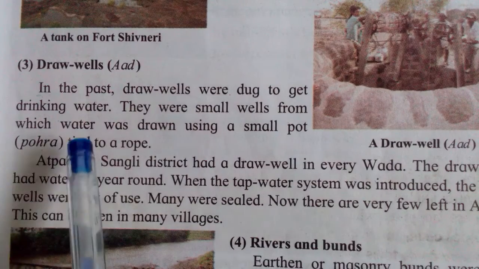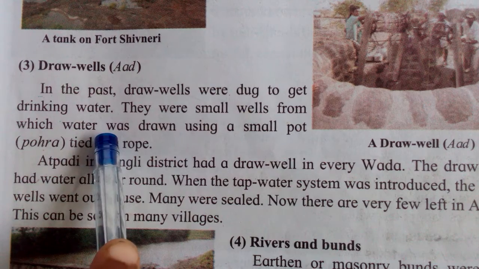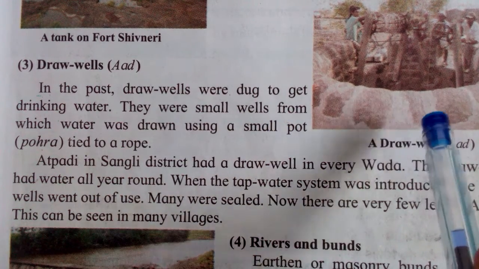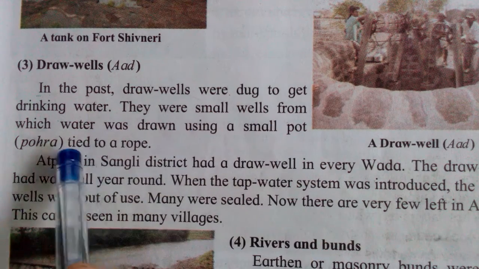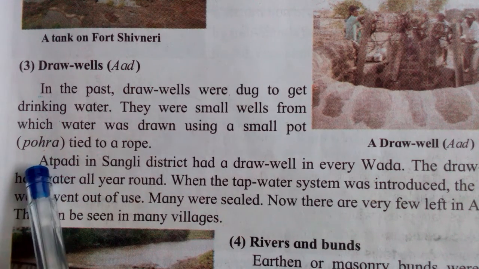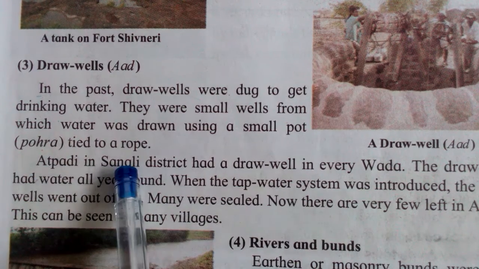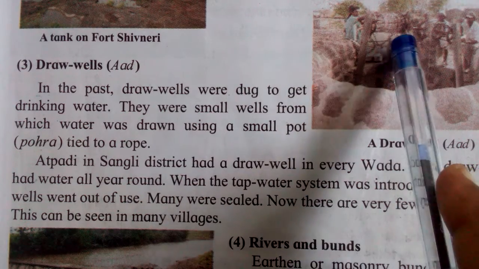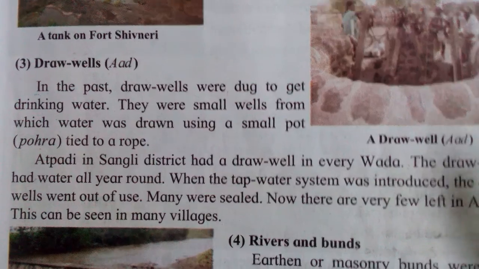See here, in the past draw wells were dug to get drinking water. They were small wells. This ad is a small well from which water was drawn using a small pot. It is said to be the pohra, a small pot tied to a rope. One side of the rope is tied to the wheel, and the other side to the pot.